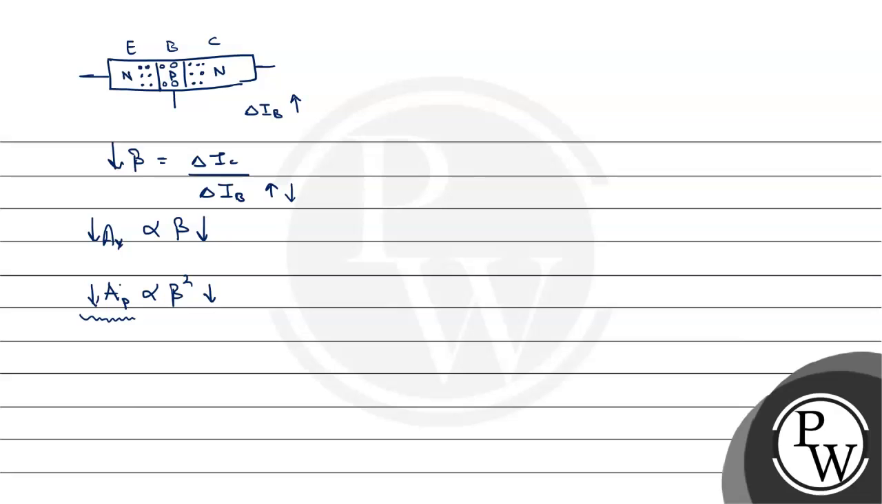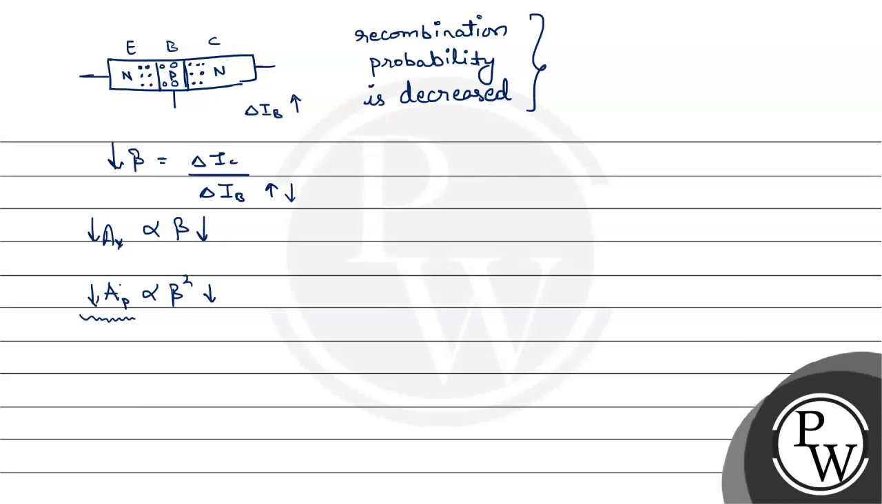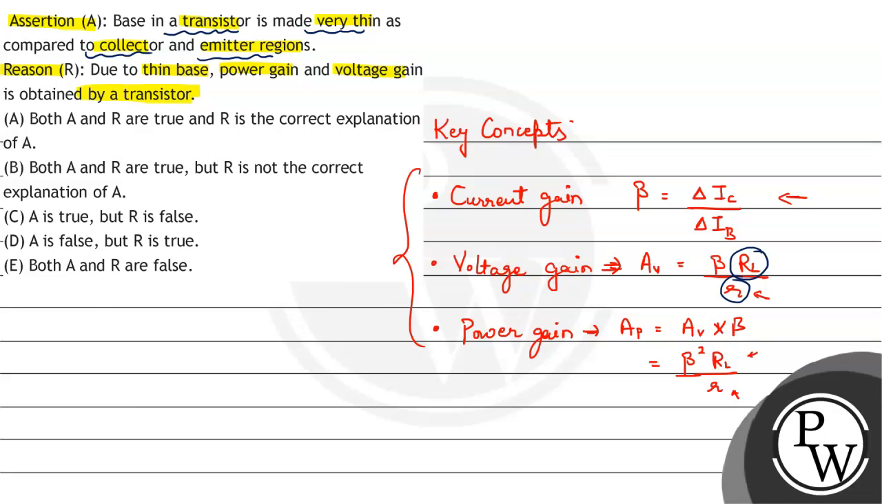Hence, to achieve delta IB to be less, the base is made thinner, so that the recombination probability is decreased. Okay, so to decrease recombination probability, the base is made thinner than collector and emitter regions.